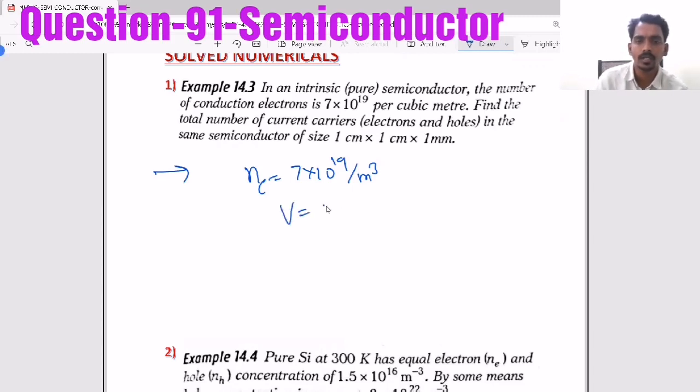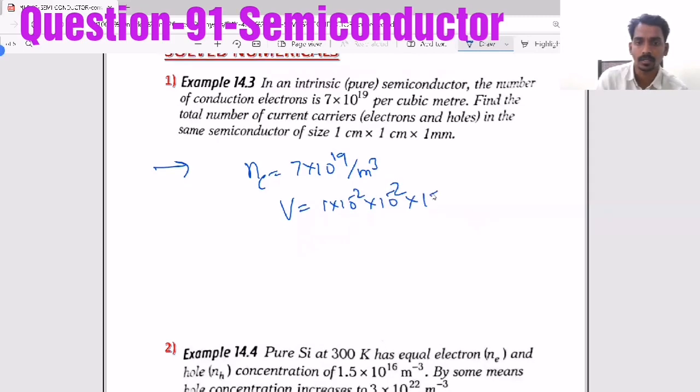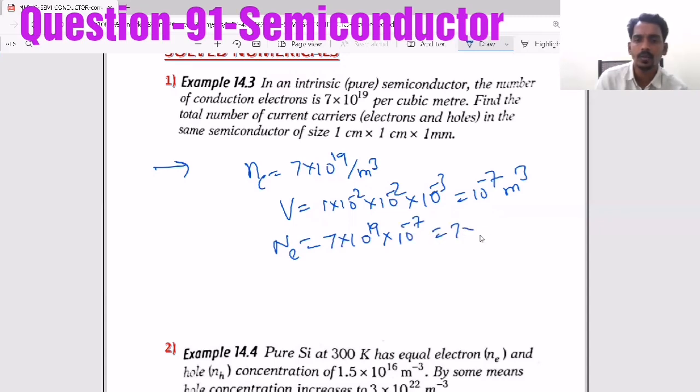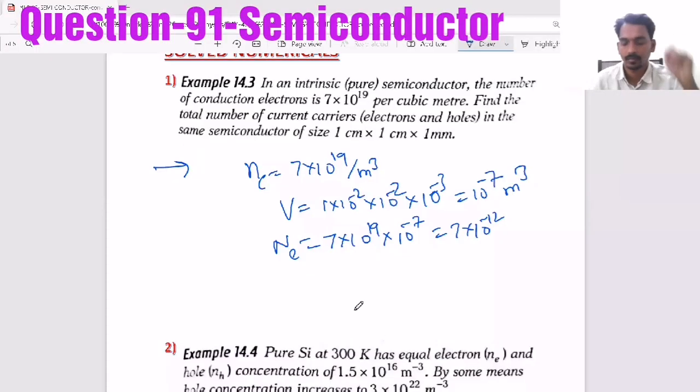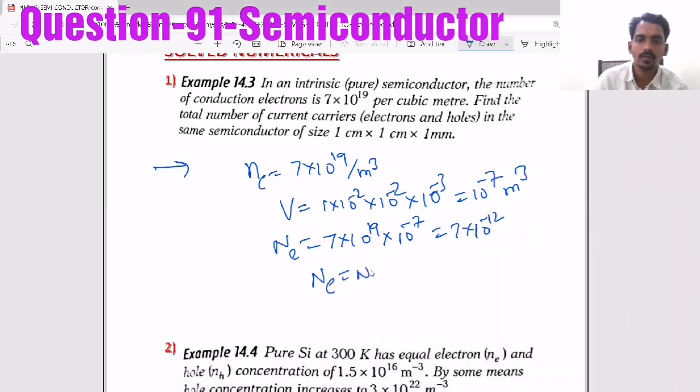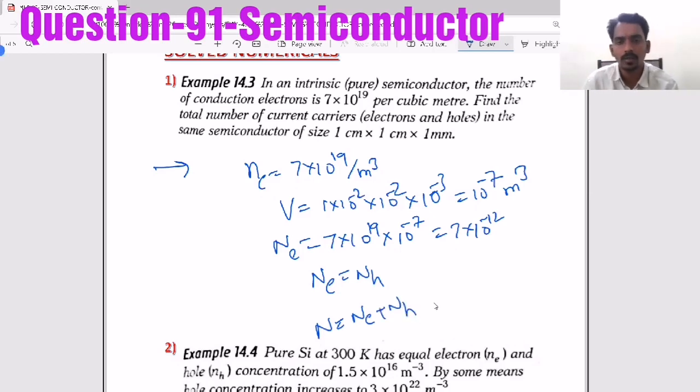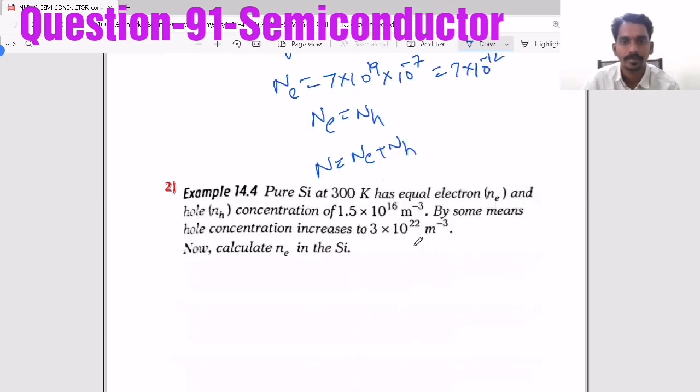Now for a volume of 1 centimeter, so 1 into 10 power minus 2, 10 power minus 2, 1 millimeter means 10 power minus 3, that is total 10 power minus 7 meter cube, this much volume. The number of electrons will become 7 into 10 power 19 into 10 power minus 7, equal to 7 into 10 power 12. But as it is a pure intrinsic semiconductor, Ne equal to NH, so the total number will become Ne plus NH. So that way you can solve the questions.